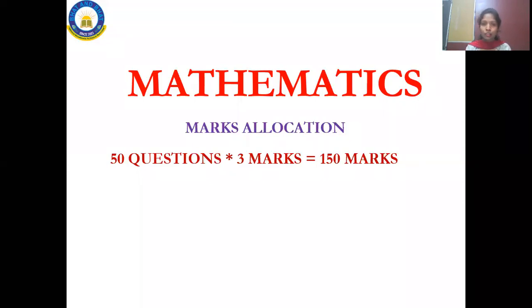If you can purchase a new book, you can purchase the new book and keep it separately for mathematics. You don't jumble up all the subjects. If you jumble up all the subjects, it will be very conflicting, that means very confusing for you people only. So better to keep a separate book for mathematics or reuse.